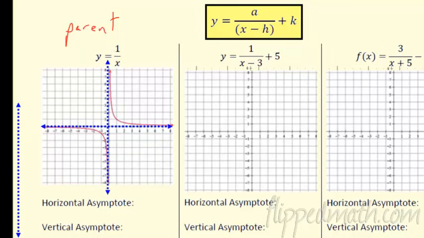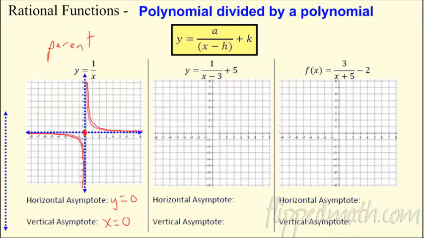So pretty cool. So if I ask you, what is the horizontal asymptote? Remember, horizontal asymptote is this one. It's a y. It means when y equals 0. And what's the vertical asymptote? It's when x equals 0. So again, there's our function. If you can't see it, there's our function. Comes in and it follows it down to infinity here. Comes from positive infinity all the way down to here. Awesome. All right, now that we get the parent function, let's go ahead and start moving that function around.